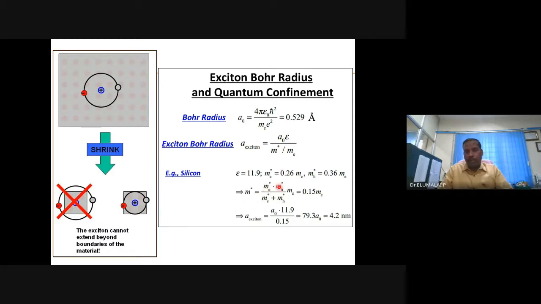It is the mass of electron times the mass of hole divided by the mass of electron plus hole, into the rest mass of electron, and that is about 0.15 me. me is the mass of electron, 9.1 times 10 to the power minus 31 kilograms. So for silicon it happens to be about 4.2 nanometer. So the exciton Bohr radius of silicon is 4.2 nanometer. What does it mean?